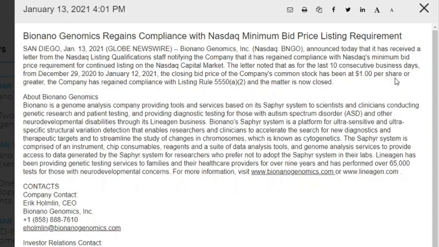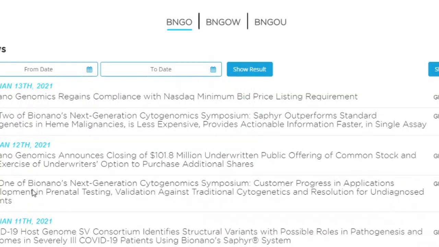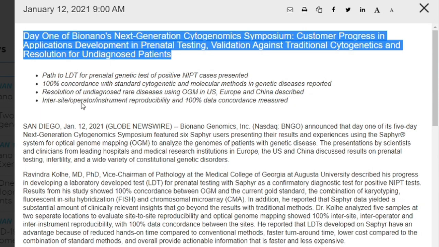That is wonderful news for we investors, guys. That is wonderful news. At least we don't have any problem with NASDAQ listing anymore. So, okay, day one. This is it. Day one of BioNano's next generation cytogenomics symposium. Customer progress in applications development in prenatal testing, validation against traditional cytogenetics, and resolution for undiagnosed patients.